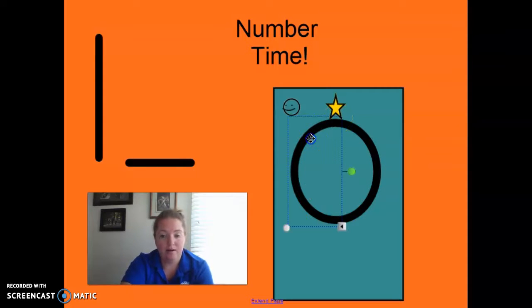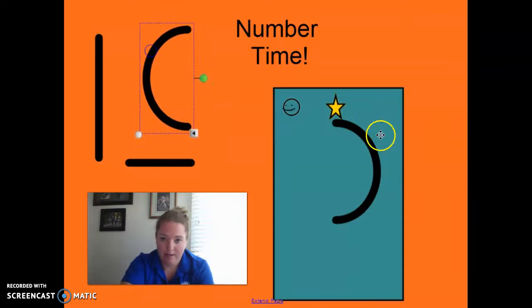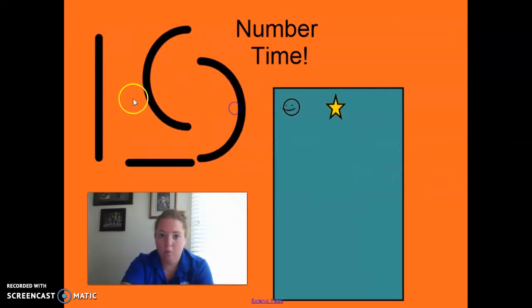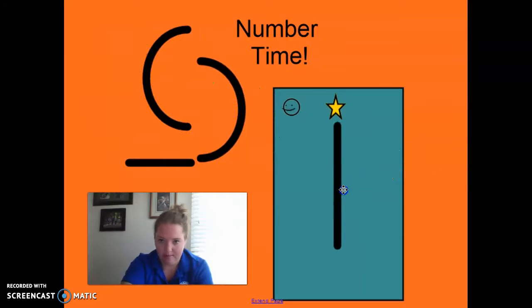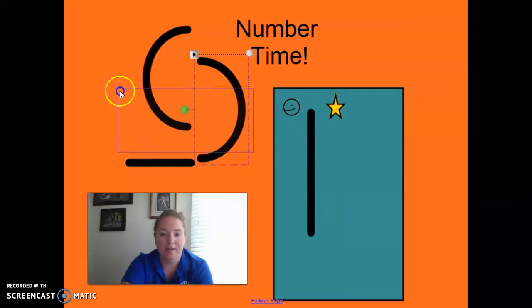What's the name of the number? 0. So the next number we're going to do is the number 1, which is super easy for friends. The number 1 is just 1 big line down, right? What's the name of that number? That's the number 1. And all we have to do is make a big line down. Okay, that's the number 1.